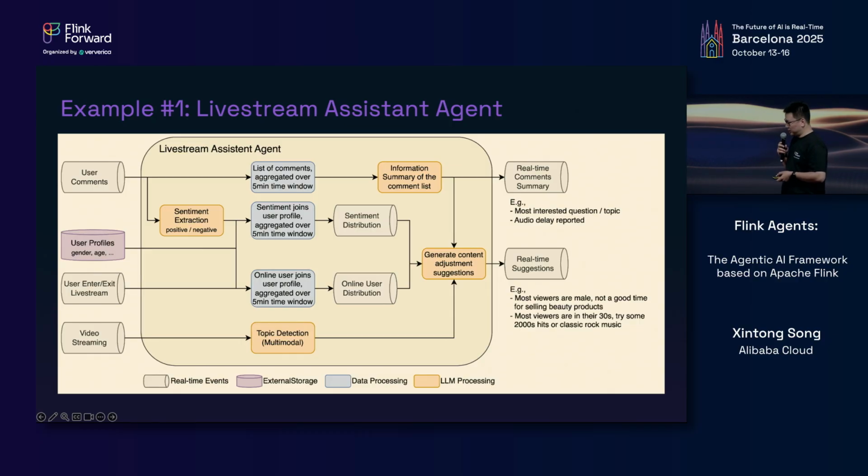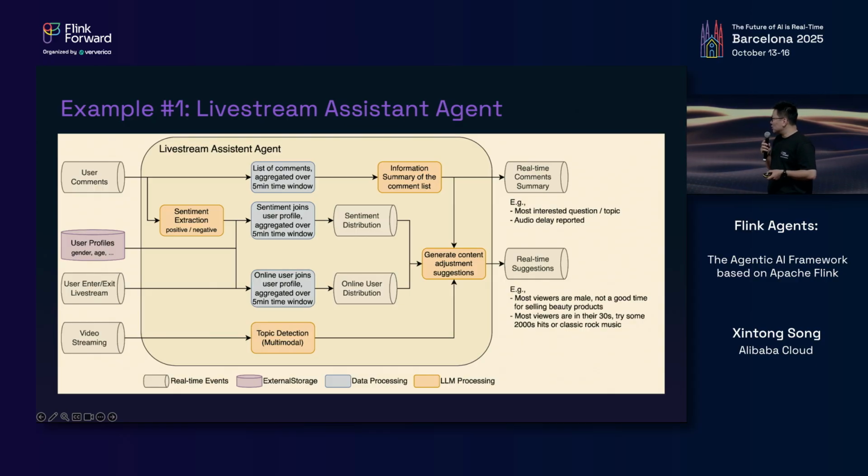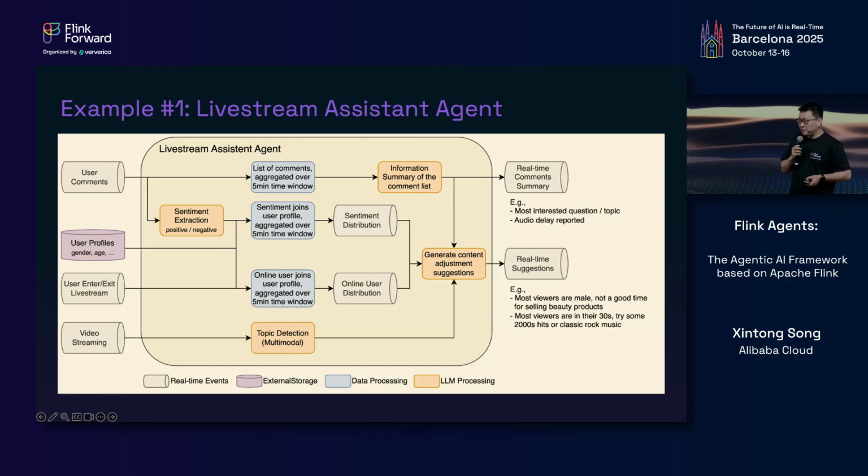But with the event-driven agent, you no longer need this backstage team, because we can process all the comments in real time, calling large language models for sentiment extraction, information summary, and generating adjustment suggestions. For example, the agent may tell you the questions the audience is most interested in, or, combining the audience profiles, it may suggest you play some music that is liked most by your audience.